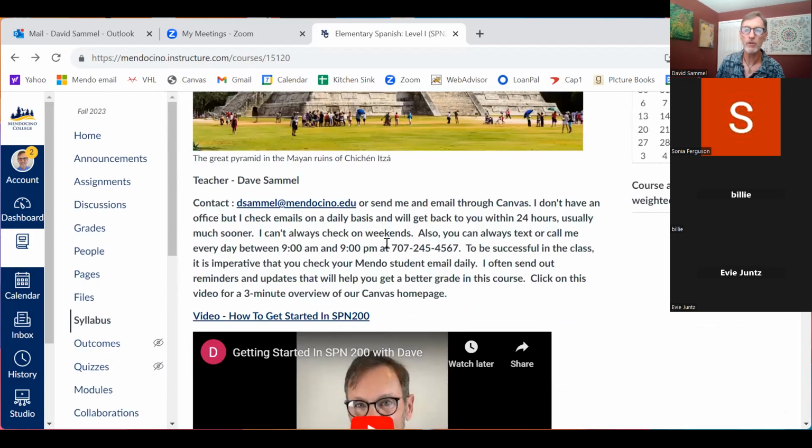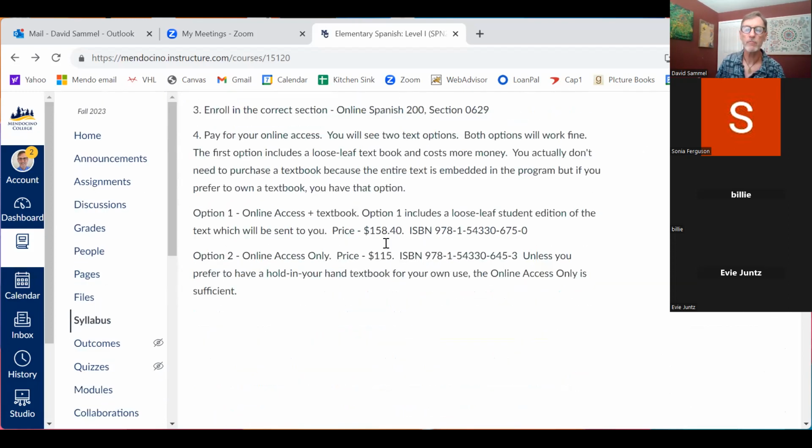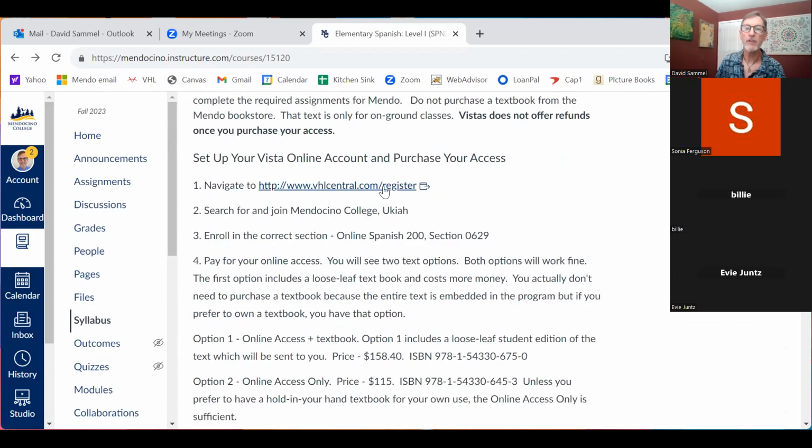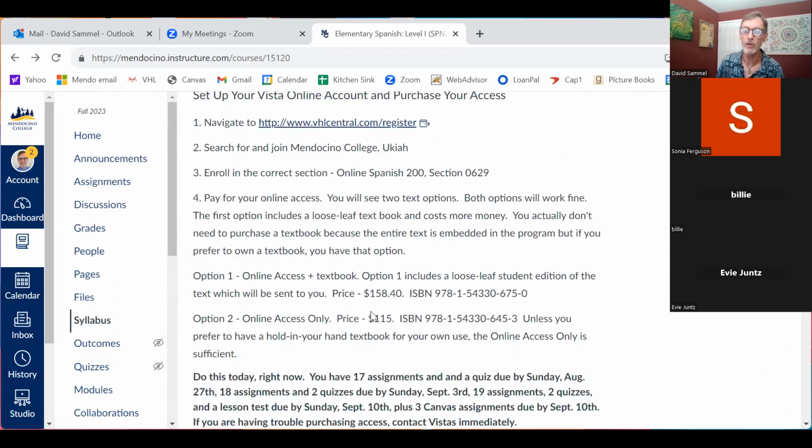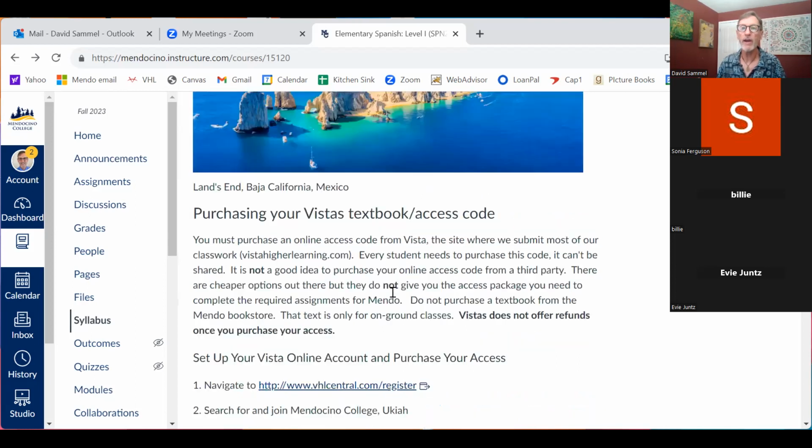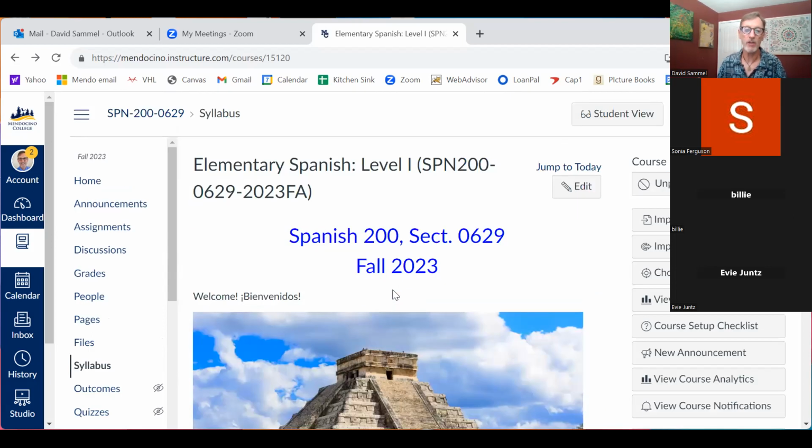So just to review a little bit here, you're going to come down here on your first day of class, Monday, and you're going to click on this thing right here. You can see it, right? Right, okay. And you're going to click on that and get enrolled in our Vistas program. It's going to cost you some money, but on the other hand, you don't have to buy a textbook. And you know that textbooks these days are costing $70, $80, $90 anyway. So it's kind of a wash. It's not that much more. It's a little bit more, but maybe not that much. So then once you're clicked into Vistas, you go ahead and get going on your Vistas assignments too.